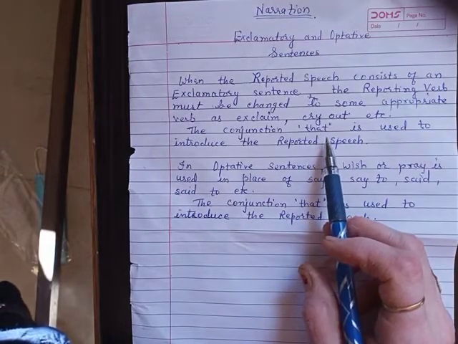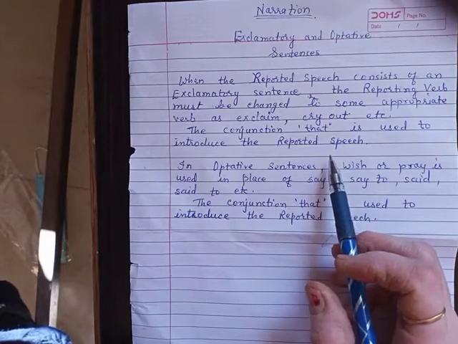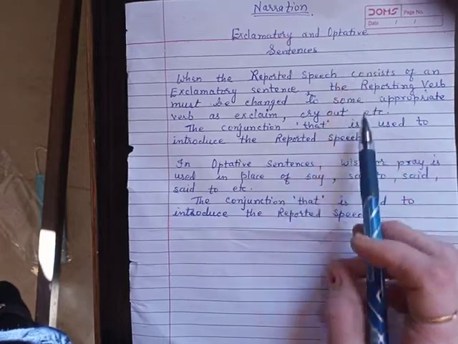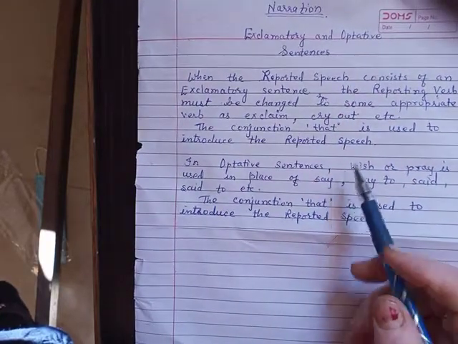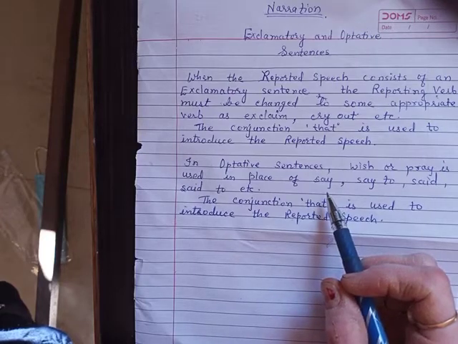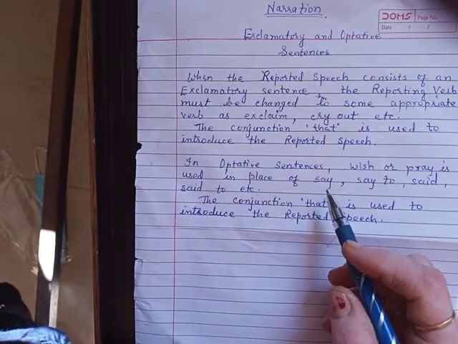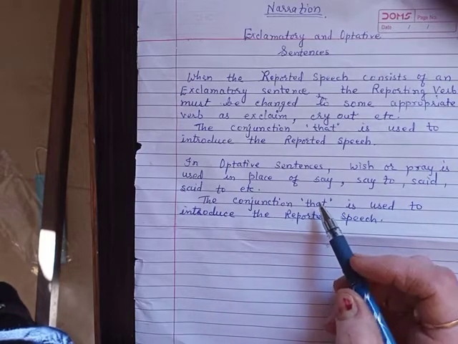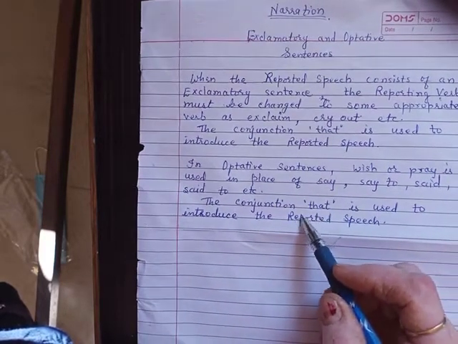Which are these four types? First of all, assertive. Second is exclamatory. Third is optative, and fourth is exceptional sentences, in which we have sentences of universal truth, historical events, etc. We will discuss it in our next lecture.